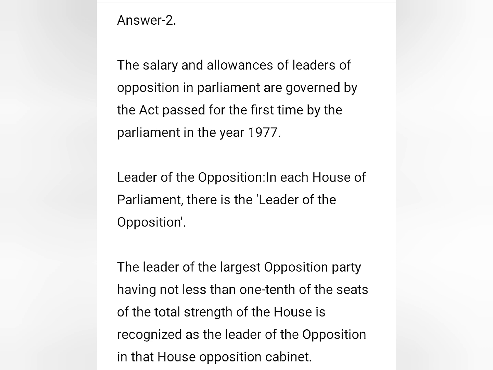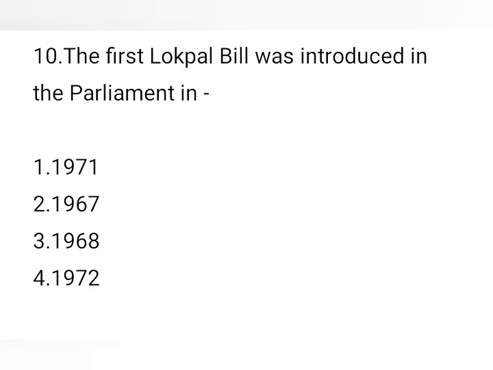And in each house of Parliament there is the leader of the opposition, and the leader of the largest opposition party having not less than 1/10 of the seats of the total strength of the house is recognized as the leader of opposition in that house. And in a parliamentary system of government, the leader of the opposition has a significant role to play. After that, question number 10.